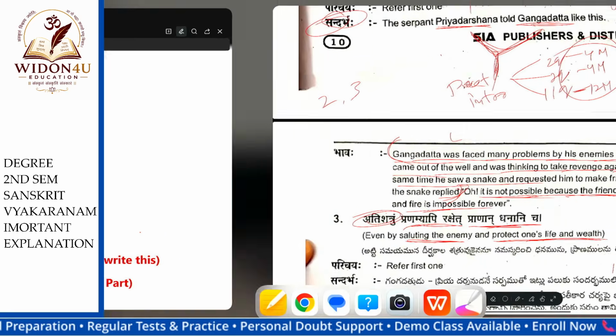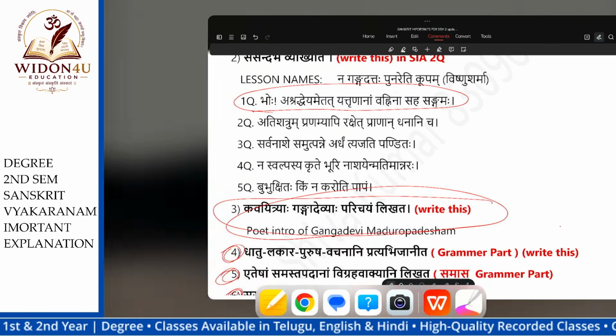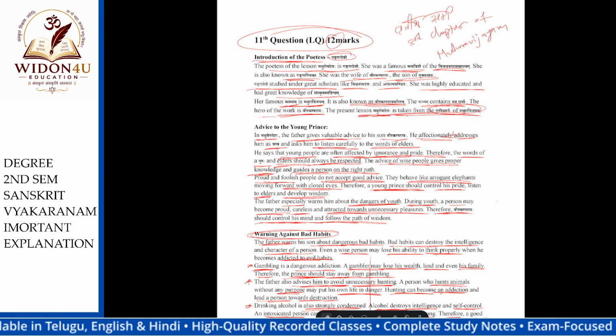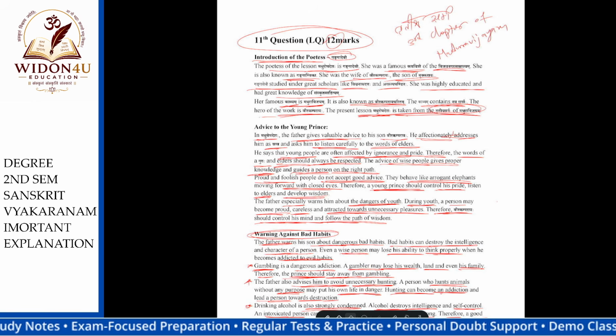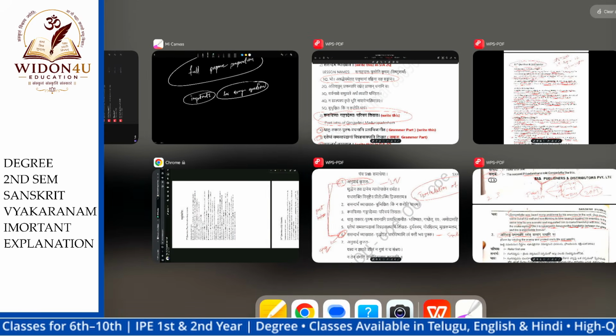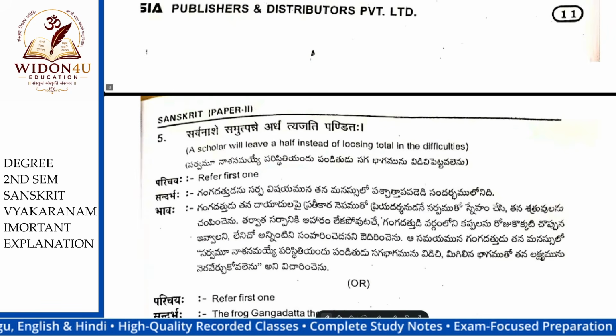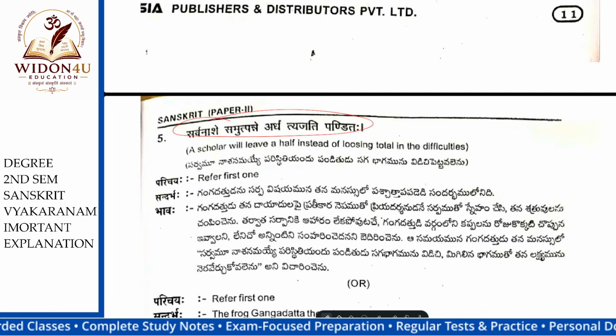And this is the third one. See. And next one is Sarvanasho Samutpanno Ardham Tyadachi Pandita. Sarvanasho, whenever we are losing, instead of losing everything, we need to save half instead of losing everything.